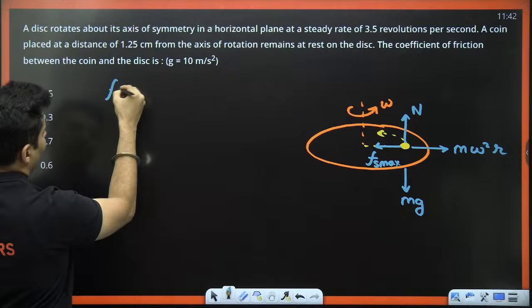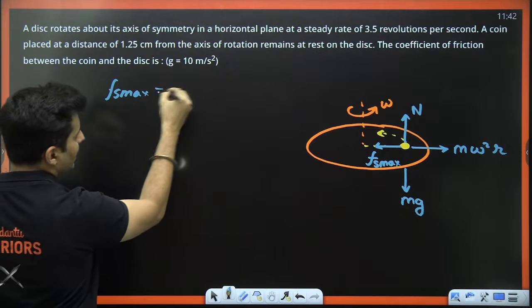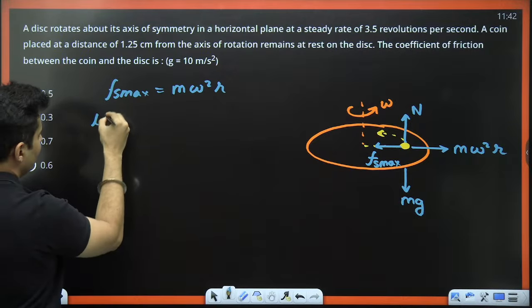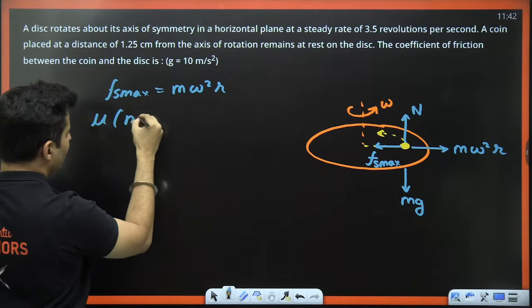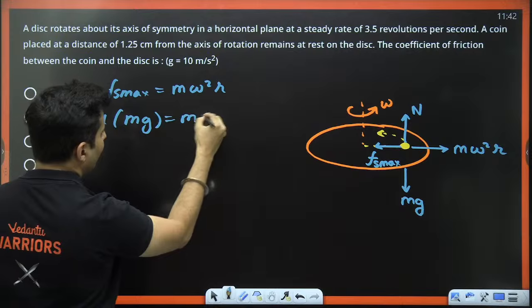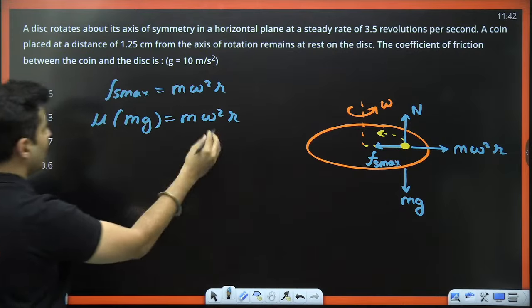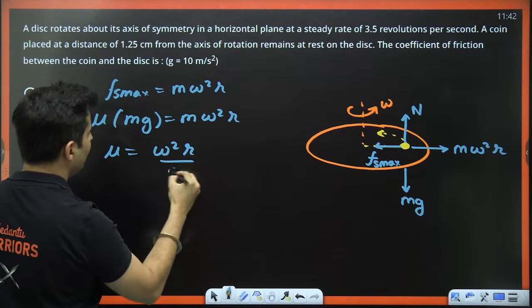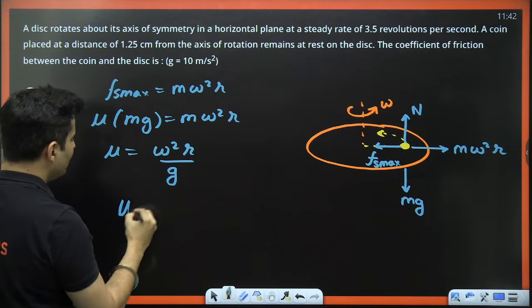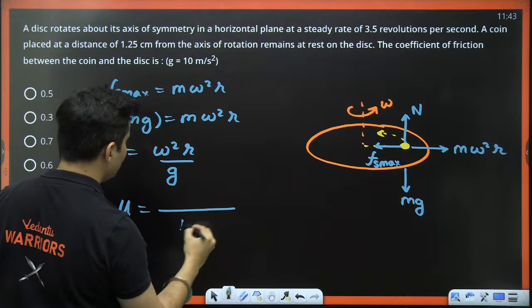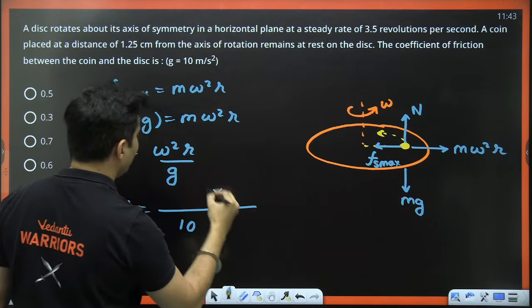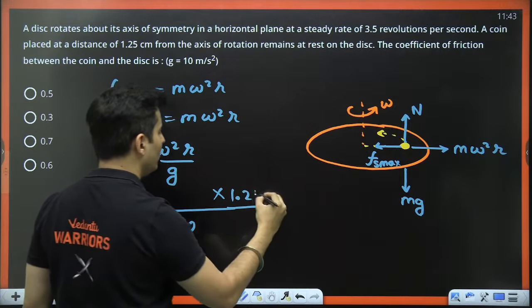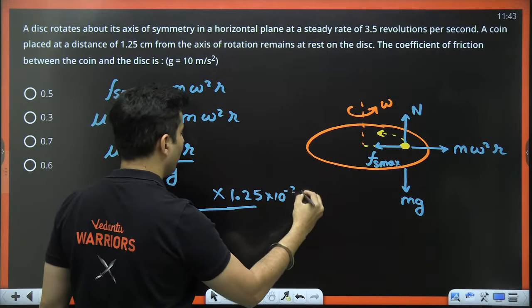So guys, our Fs max is just going to be the centrifugal force. Fs max is mu into N, normal is mg, right? So from this, m will get cancelled, mu will be omega square r divided by g. So what is the value of mu? Let's find out. g is 10, radius is 1.25 centimeters, so 1.25 into 10 to the power minus 2.